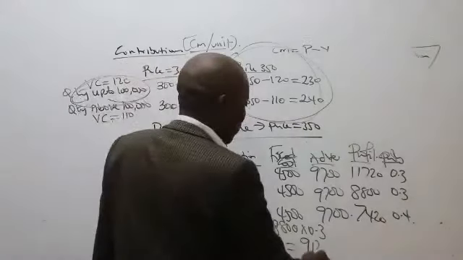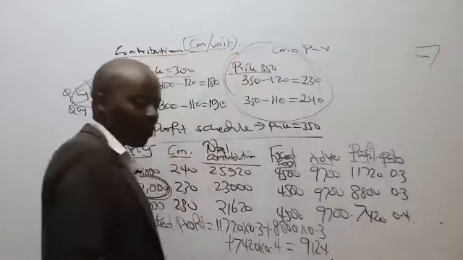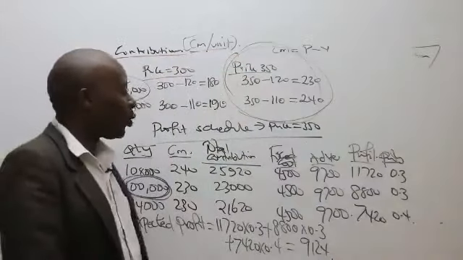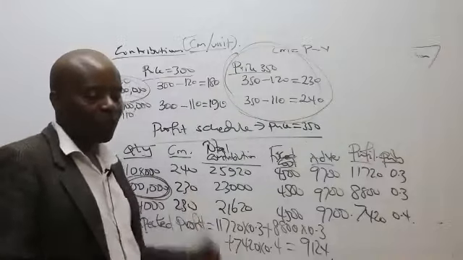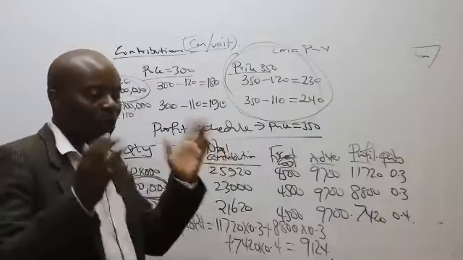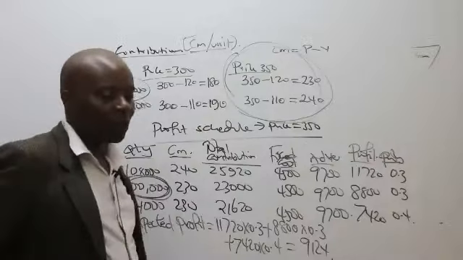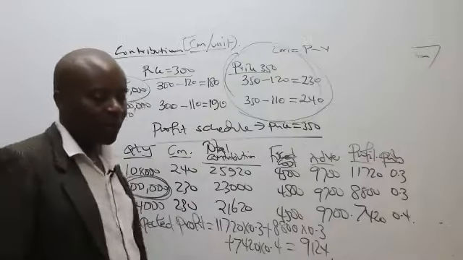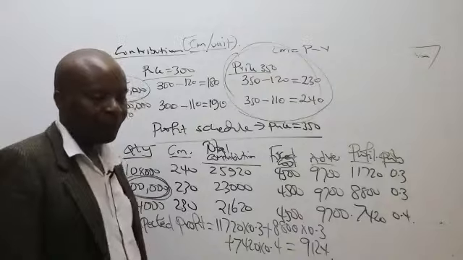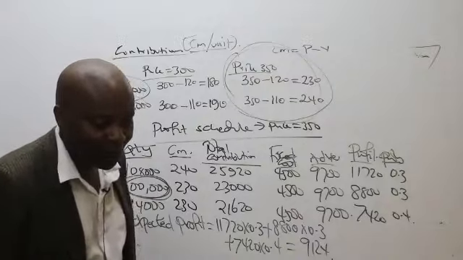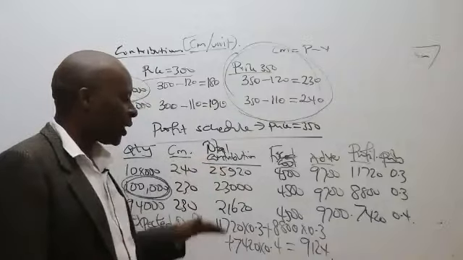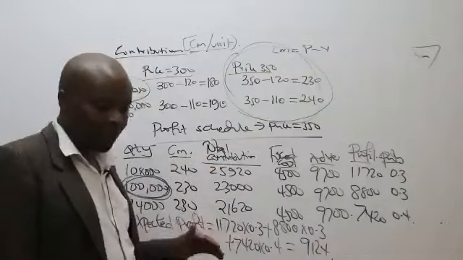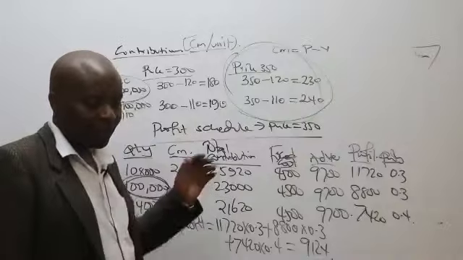9,124. So now please compare the two expected profits and advise us. Which price do you think is optimal? Which price should we charge? I'm being told that Kenya shillings 350 will give us a higher expected profit.